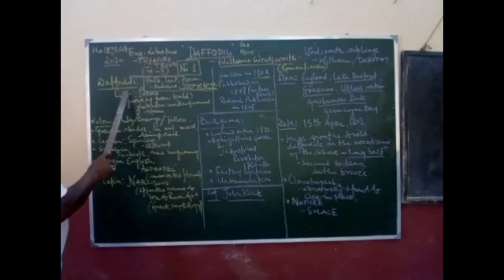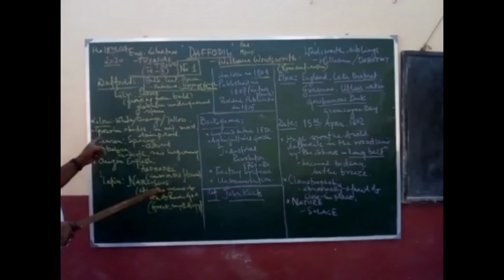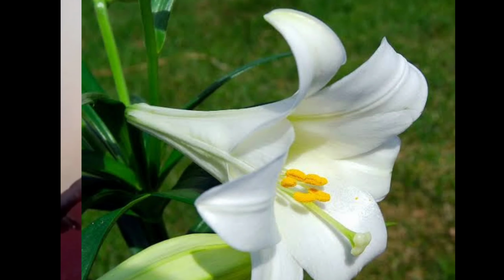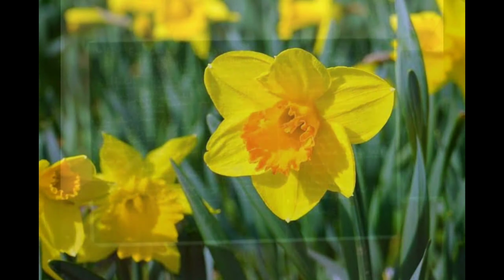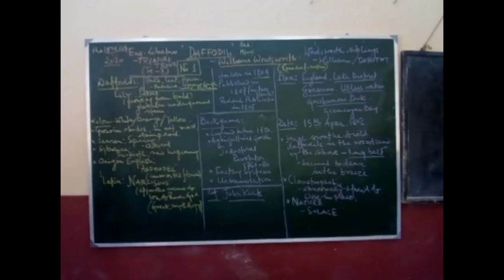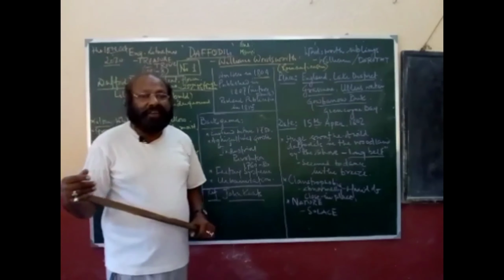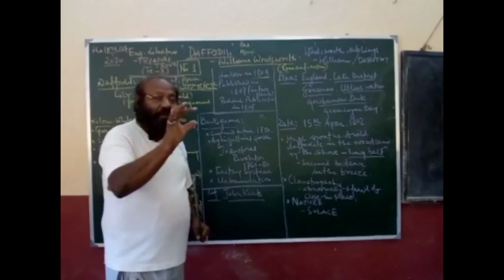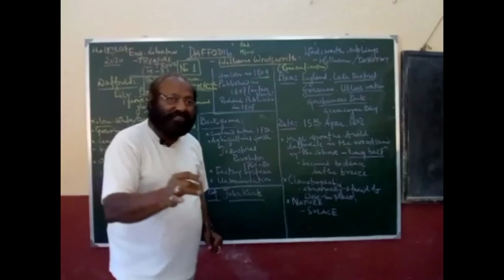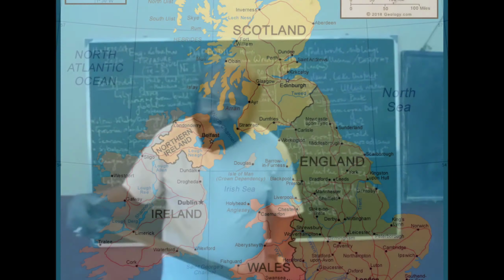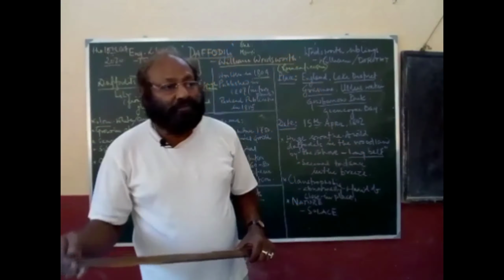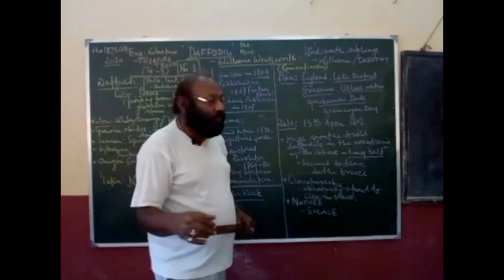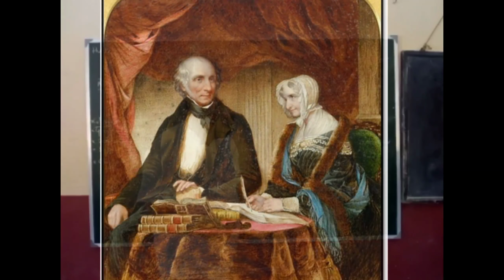Daffodil is basically of white color, orange color, and yellow color. This daffodil is a very renowned, famous flower in England, and it was not so famous before the poem of William Wordsworth.